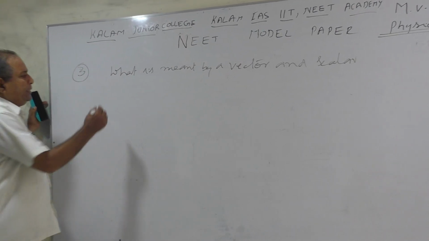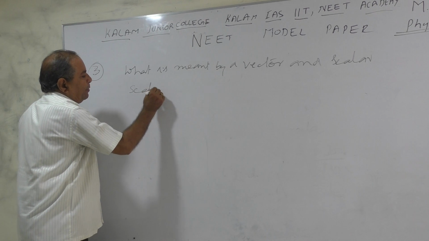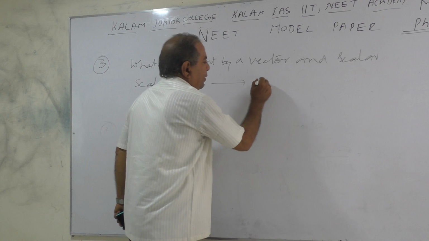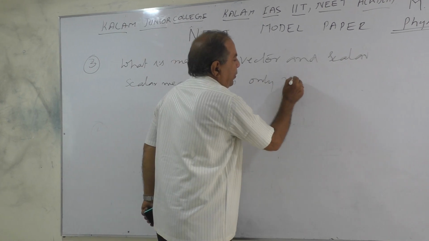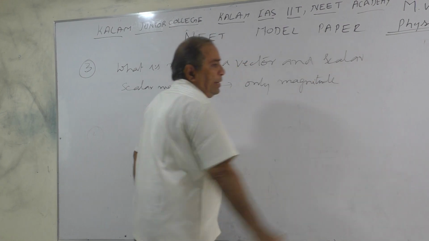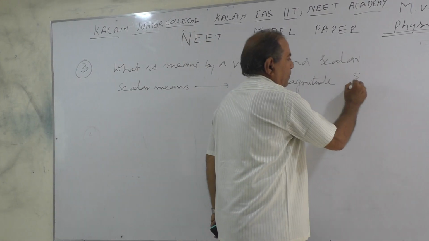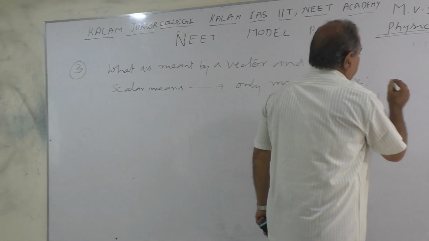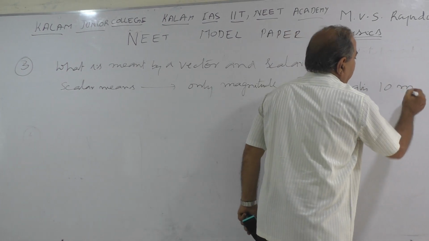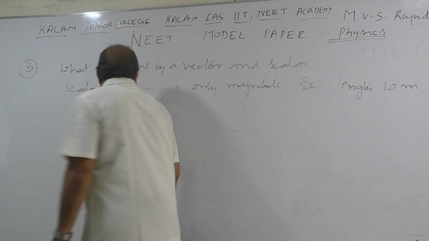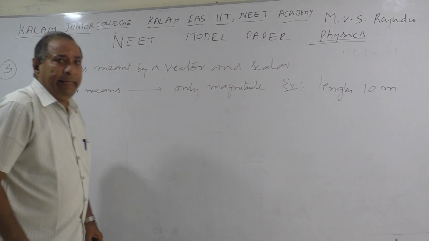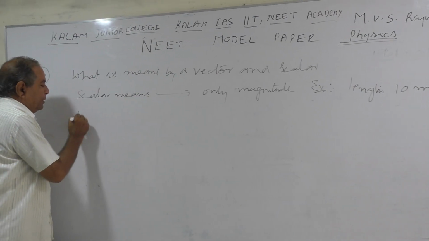Scalar means only magnitude. Only magnitude. Example, length 10 meter. The 10 meter is only a number, its magnitude, but it does not have anything else. Now we will see vector.